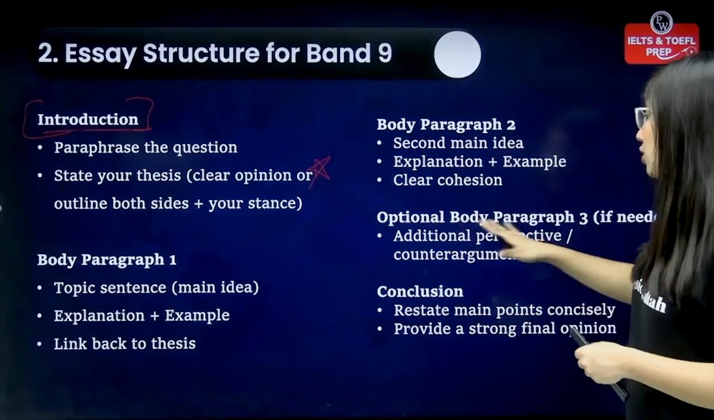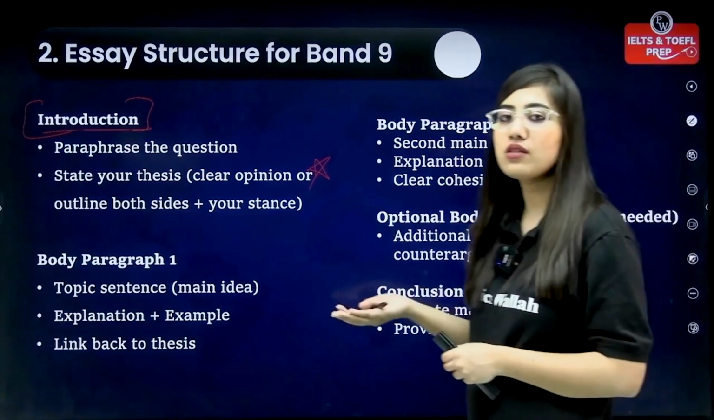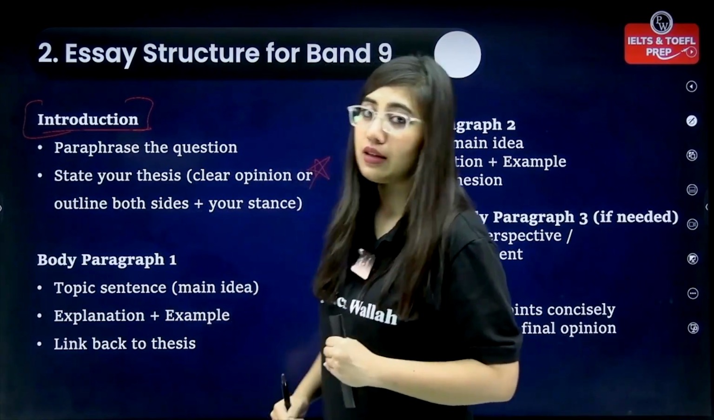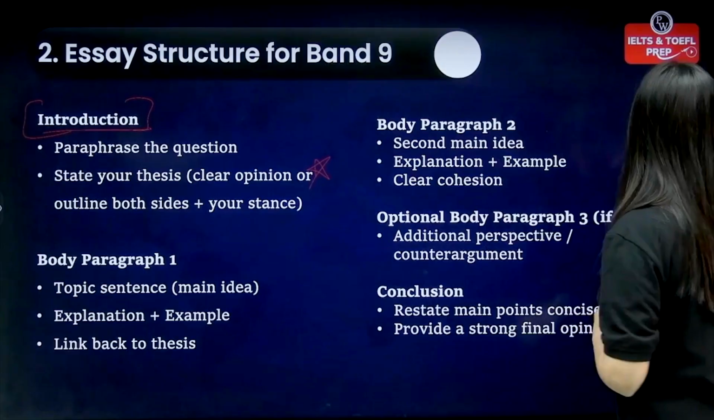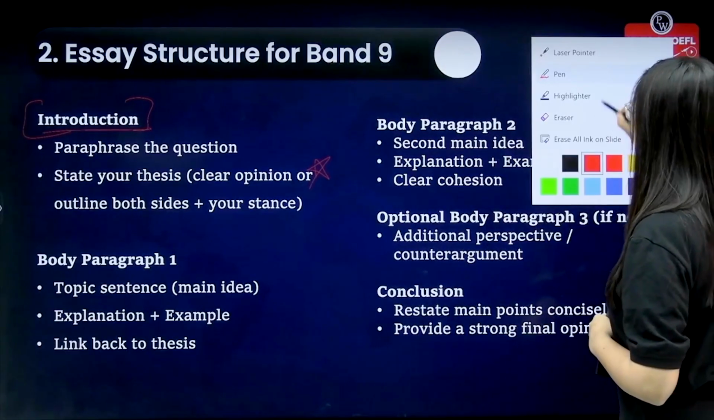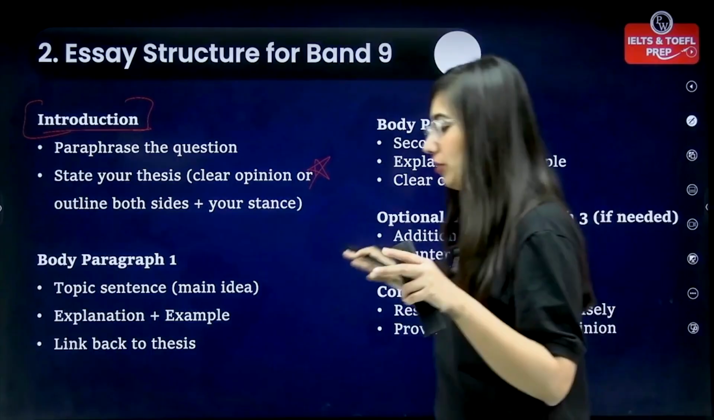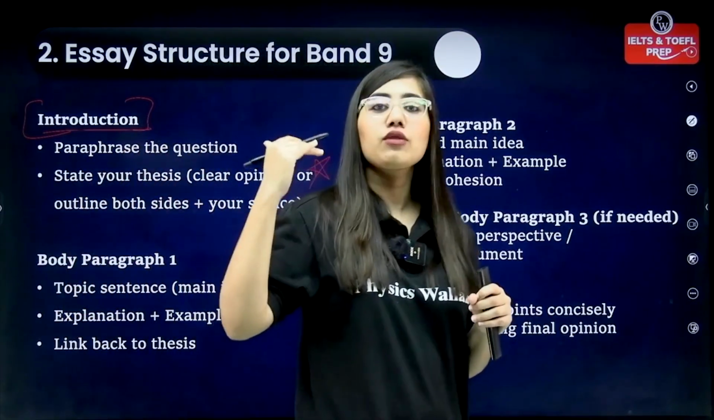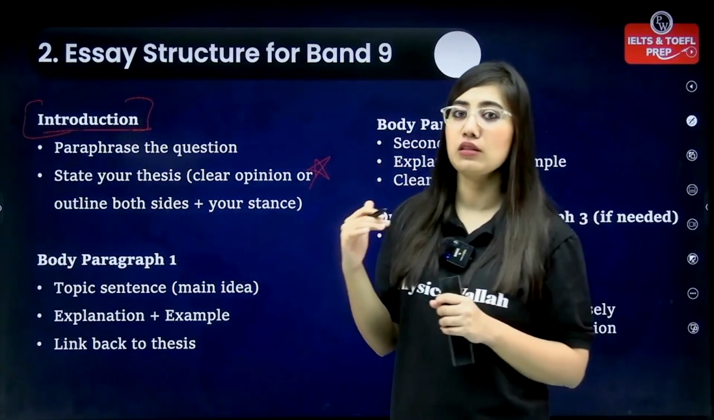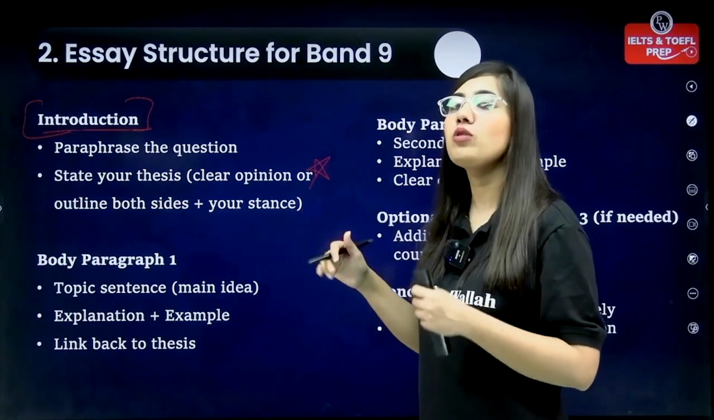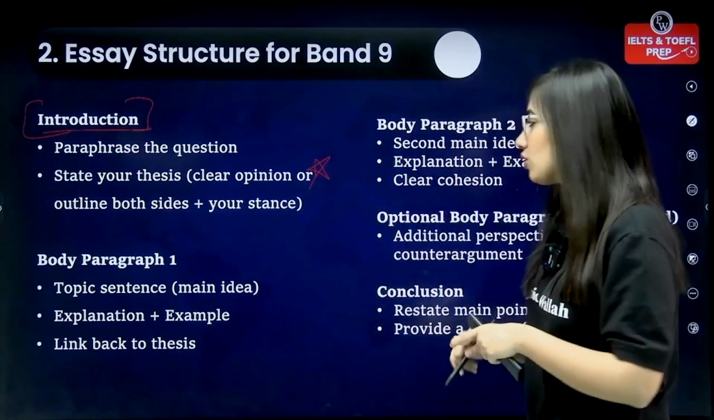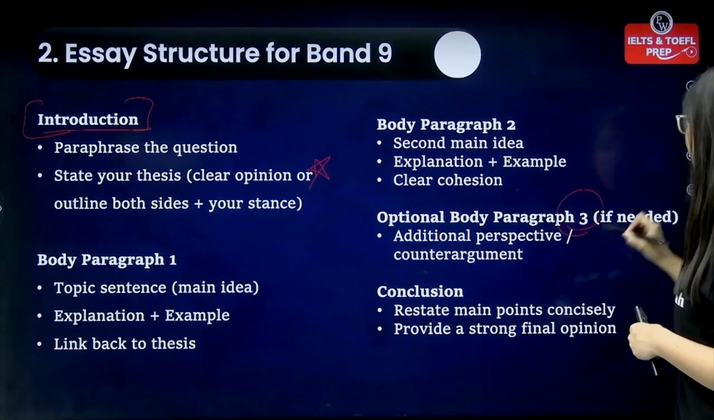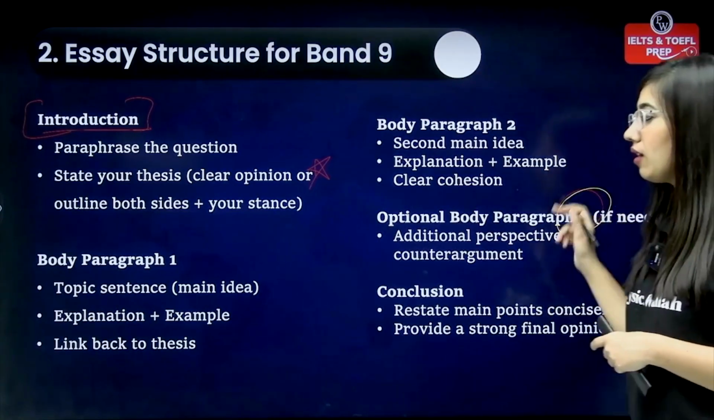Next is the optional body paragraph. If needed, you can have this, otherwise keep it under 2, which is body 1 and then body 2. But when do you need this optional body para? When do you have the need to use it? Let me tell you everyone, you will always need it in terms of discuss both views and give your opinion. When you have a question like this, where they are asking you to give your opinion, in that case you will always write this third body paragraph. Understood? This has to be there then.